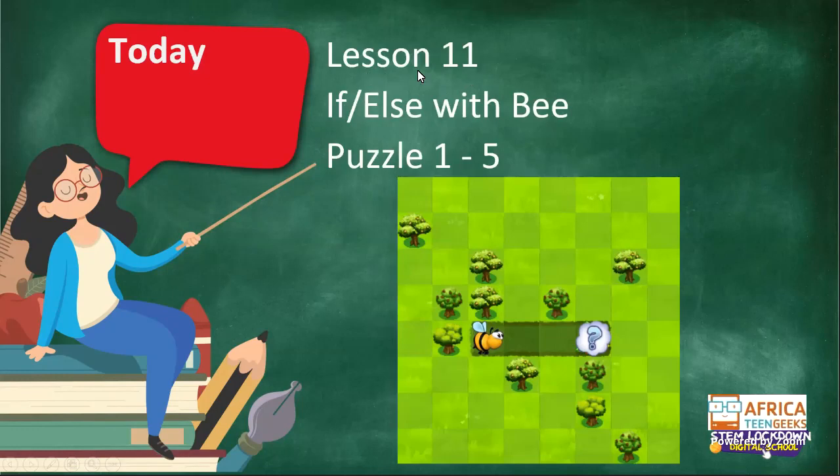Today we were supposed to start with lesson 11, if else with B, puzzle 1 to 5. But we missed out yesterday, and I'm not sure if all of you caught the YouTube video. So what I want to do is I'm going to go to our coding screen. Let me just see where it is hiding from me. Oh, this is very interesting. Oh, same thing happened yesterday. There we go. I have so many screens open.